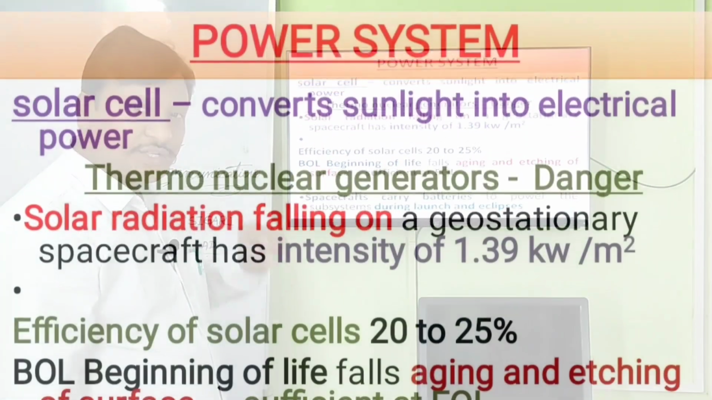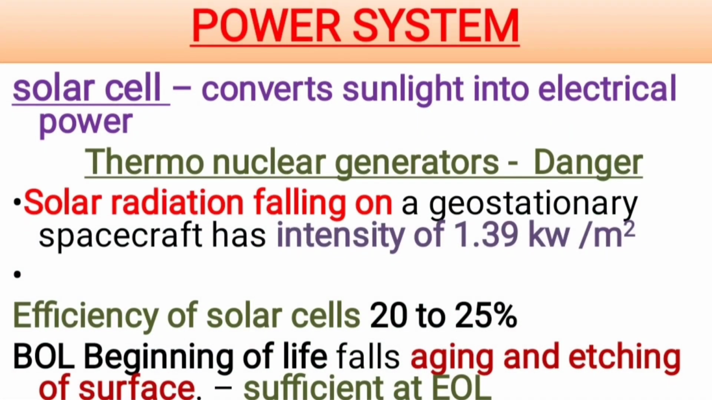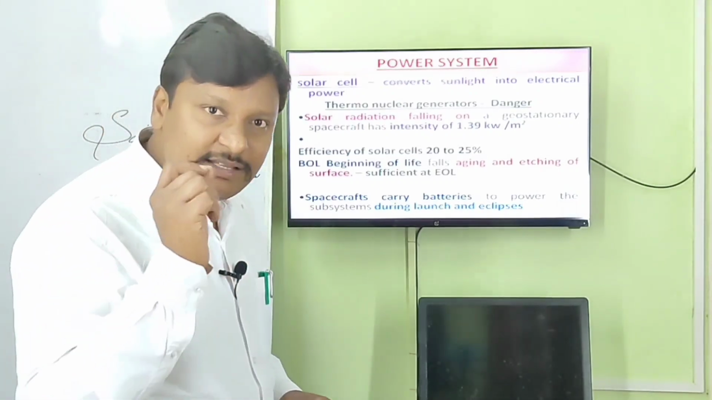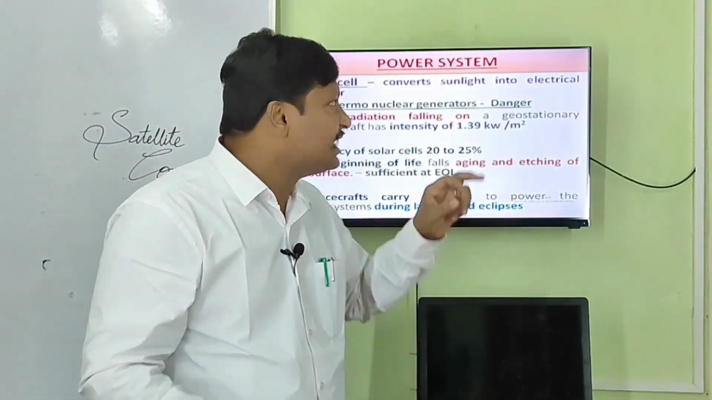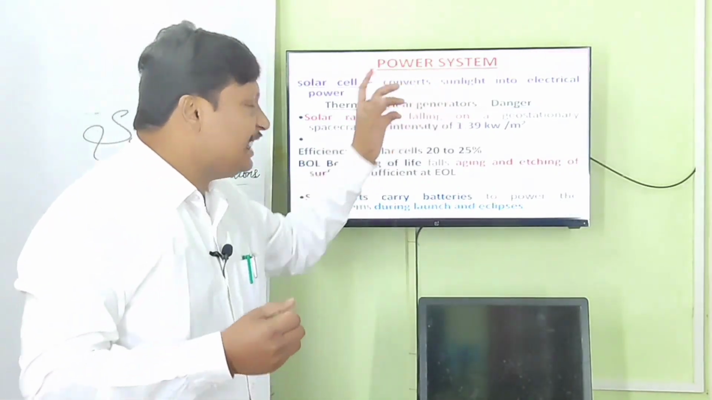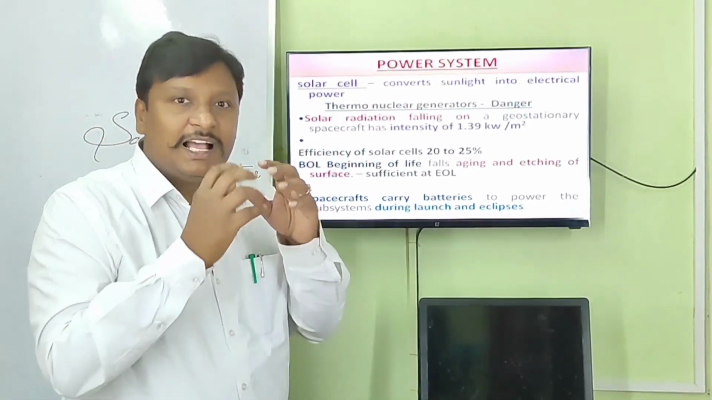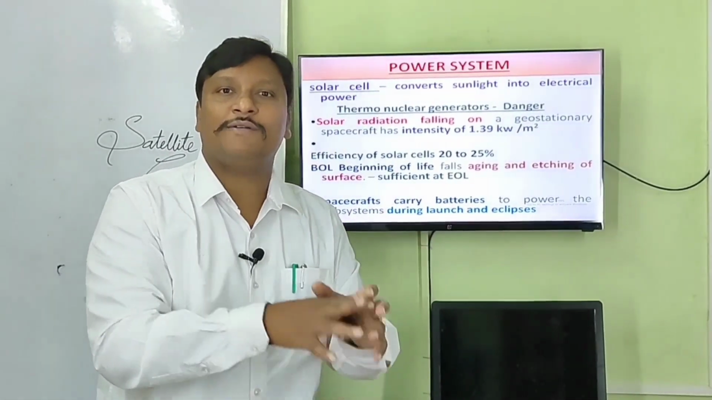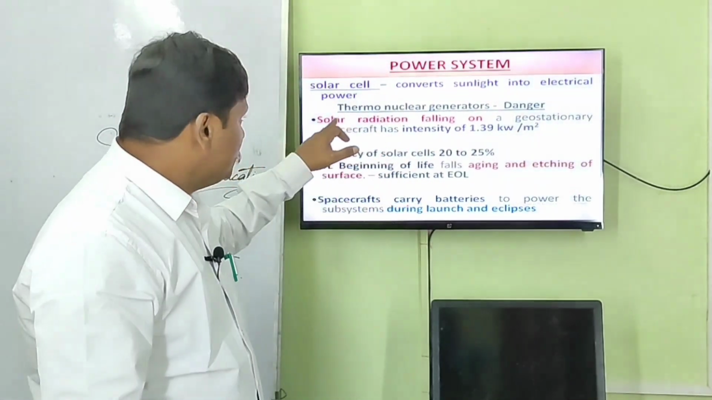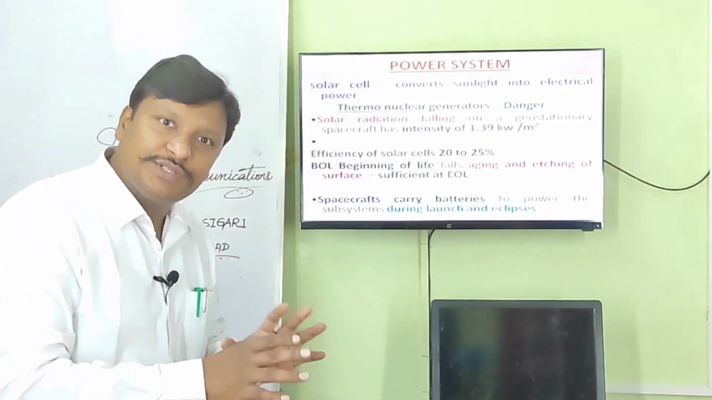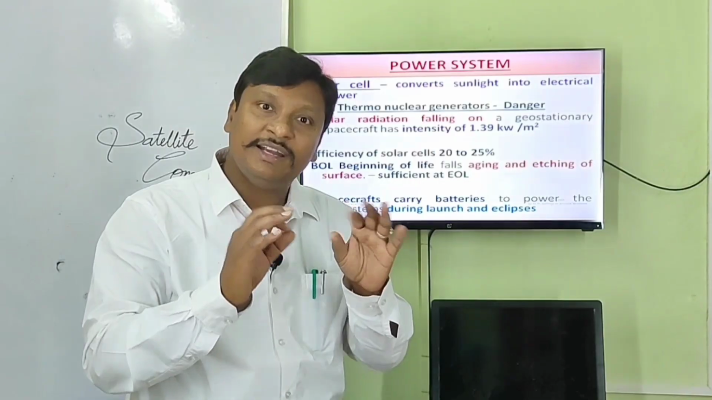So, in this connection, let us understand that once the satellite is launched into outer space, it has solar cells, and these solar cells convert the sunlight which is available in the space into electrical power. This power is converted and it is used for the operation of the satellite. In this process, thermonuclear generators are also used, naturally, which are dangerous.